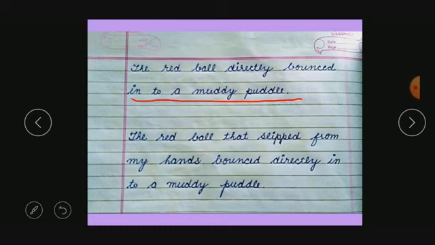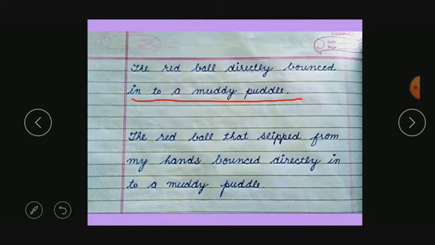As it is told, in clauses what do we need? In clauses we have a separate subject and predicate, but it is part of the main sentence. And for phrases, what do we need? It will tell us about the noun, adjective, etc., but it will not have a subject and predicate. So this is called a phrase.